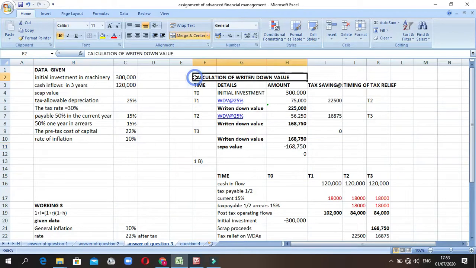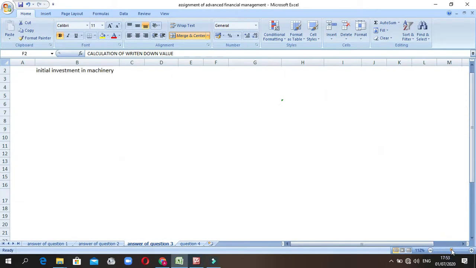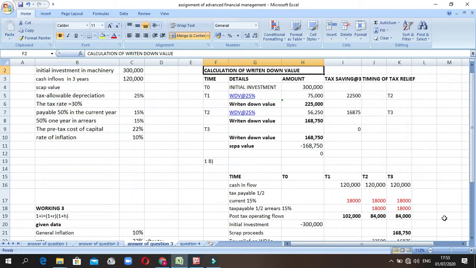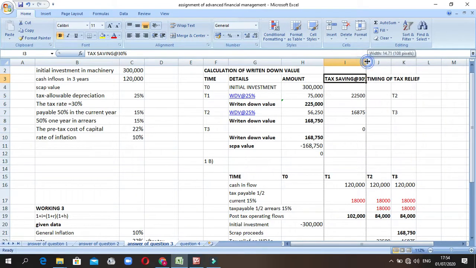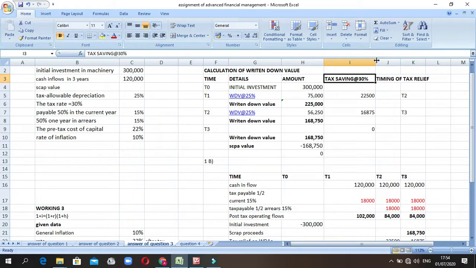Let us start by calculating the written down value. Here for the written down value, we have the time, the detail, the amount, the tax saving at 30%, and the time for tax relief.